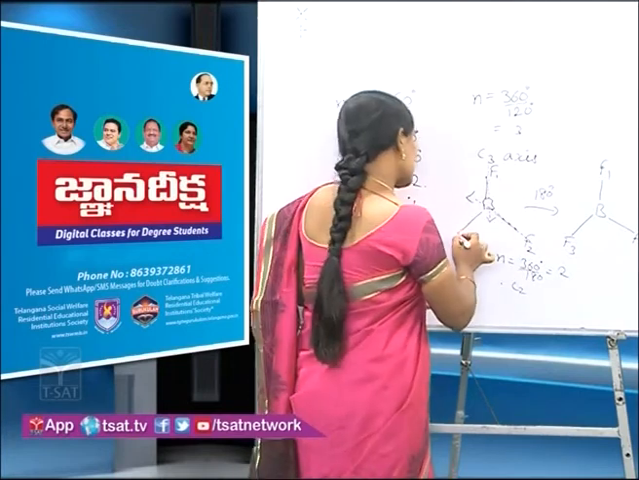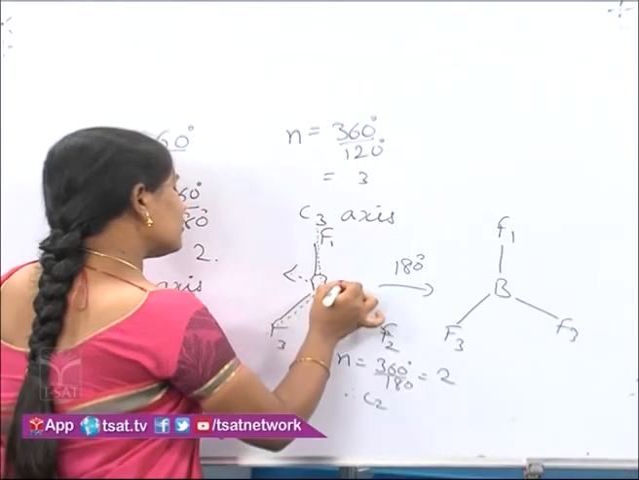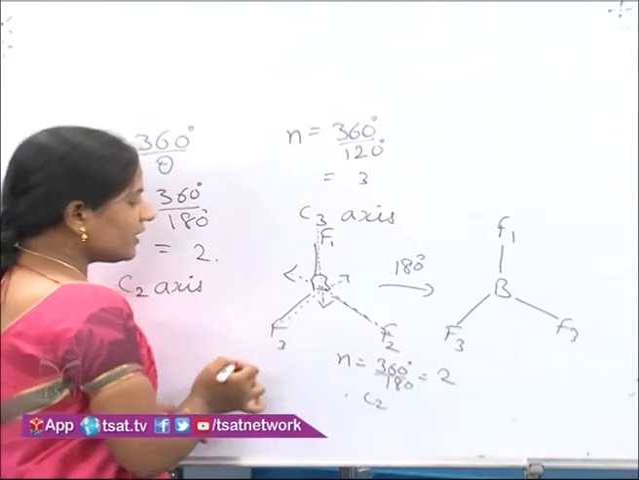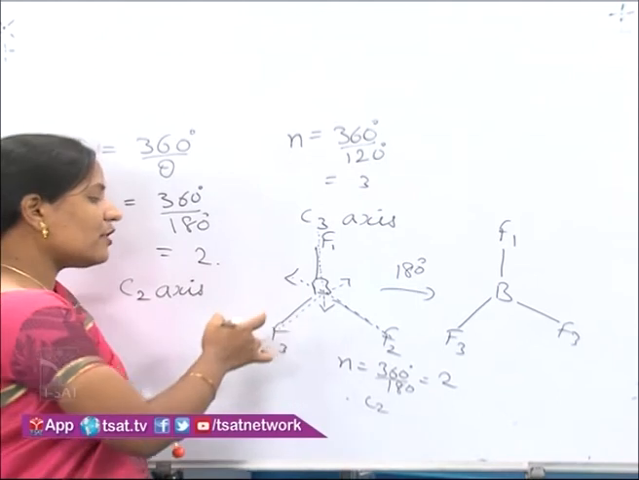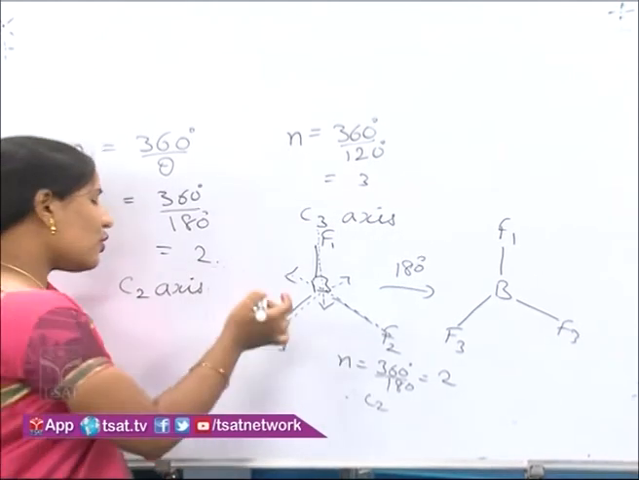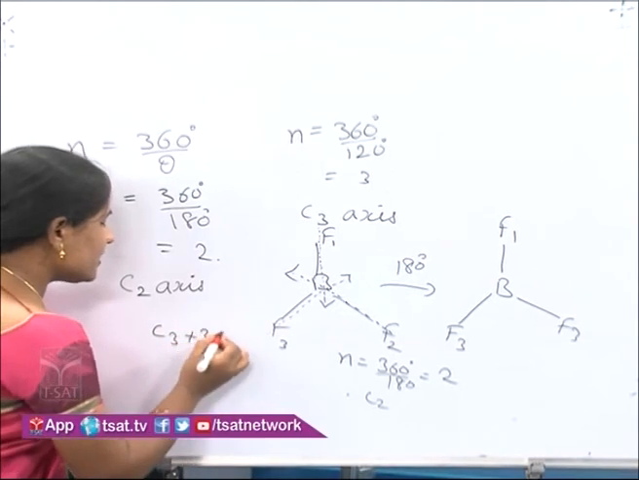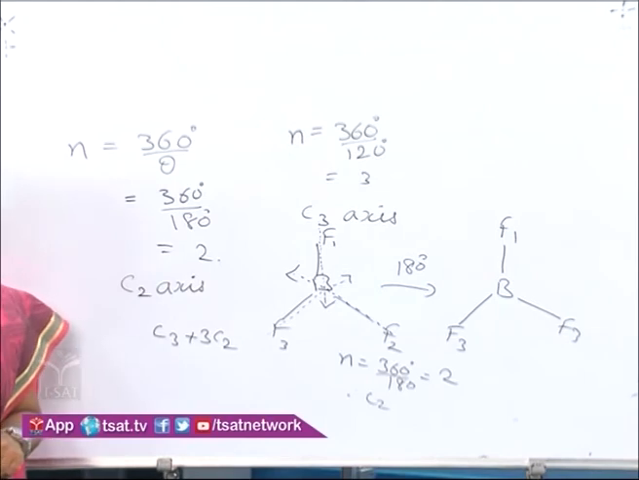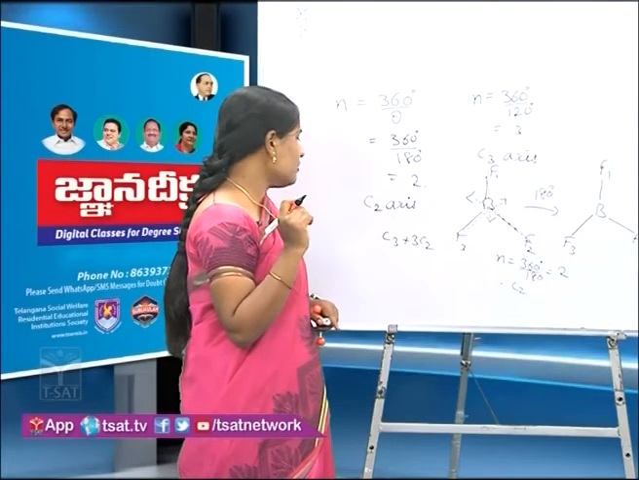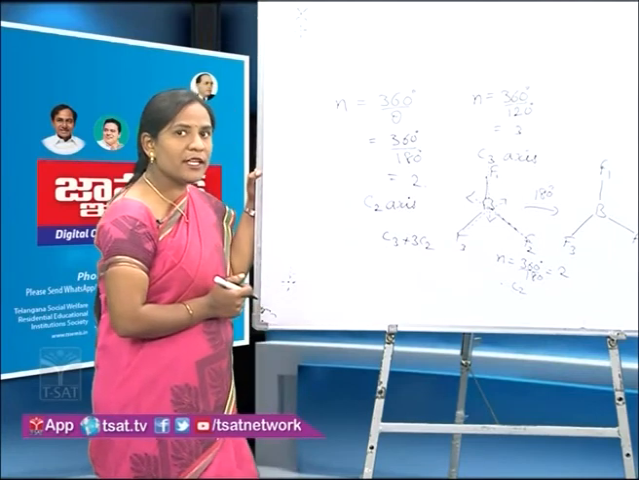One more axis: if we pass the axis through the third fluorine atom and do the rotation at 180 degrees, we will get the equivalent configuration. So in this manner also one more C2 is present. So overall in the BF3 molecule, C3 plus 3 C2 axes, that is overall 4 axes of symmetry elements, are present in the BF3 molecule. So here students, remember one thing every time.